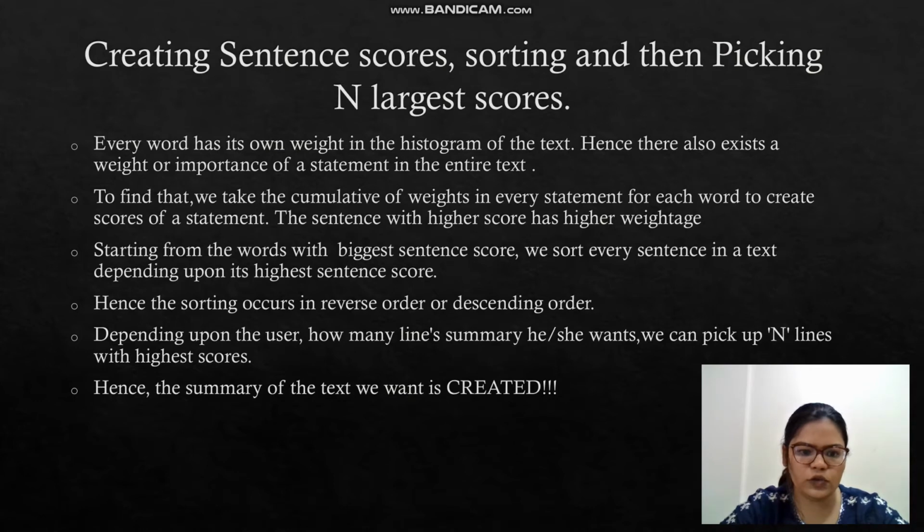Hence, there also exists a weight or importance of a statement in the entire text. To find that, we take the cumulative weights of every word in a statement to create the score of a statement. The sentence with a higher score has a higher weightage. Starting from the biggest sentence score, we sort every sentence in the text depending upon its sentence score. Hence, the sorting occurs in reverse order, or descending order. Depending upon how many lines of summary the user wants, we can pick up the n lines with the highest scores.